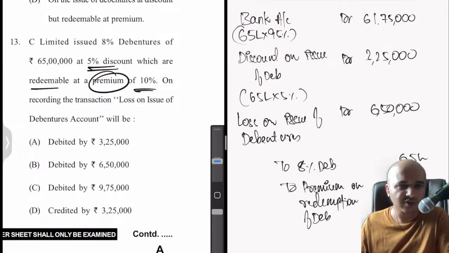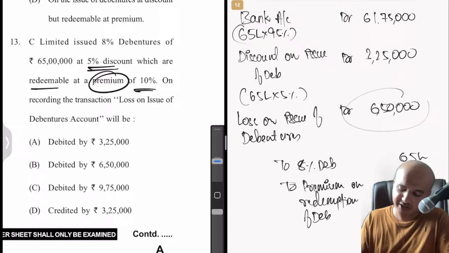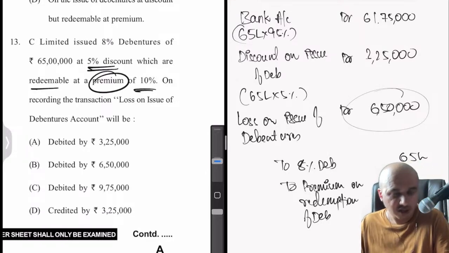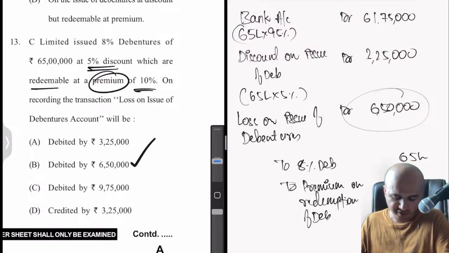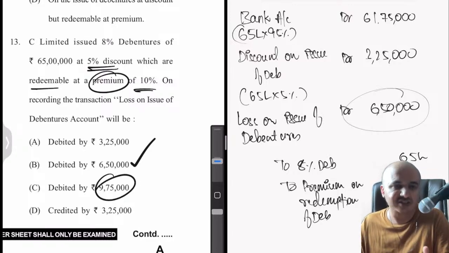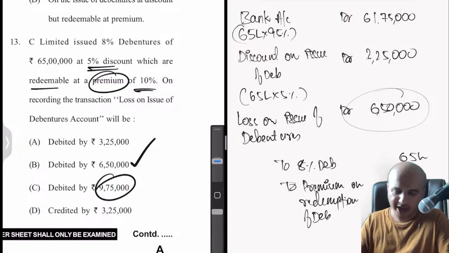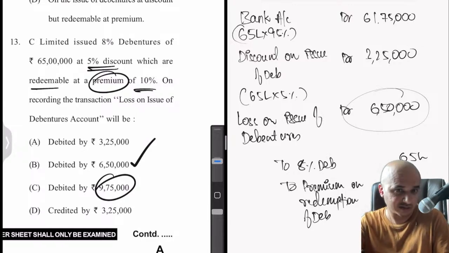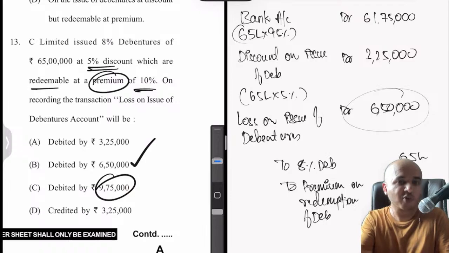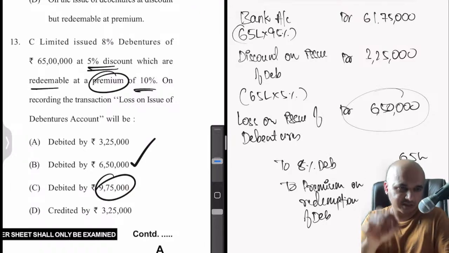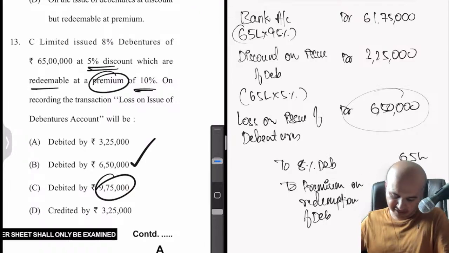There's only one loss, no? How much is that loss? That loss is nothing but 6,50,000. So the right answer should have been 6,50,000. I think the institute has mentioned 9,75,000 as the right answer, which is wrong. Okay. If you actually look at their own study material, I'm not referring to any other book. I'm going by institute study material. The institute can be so stupidly inconsistent.